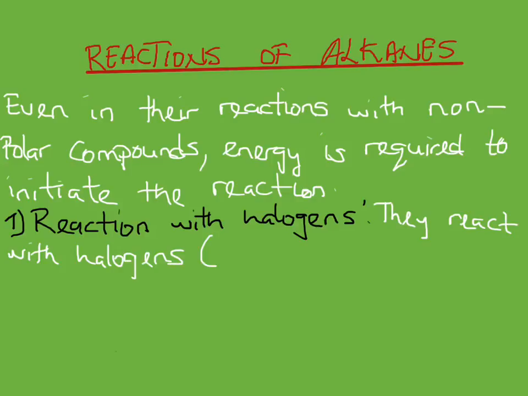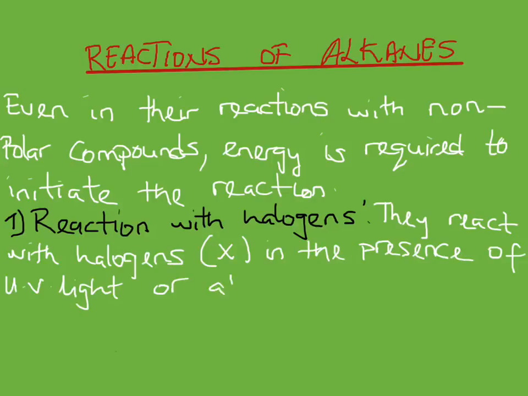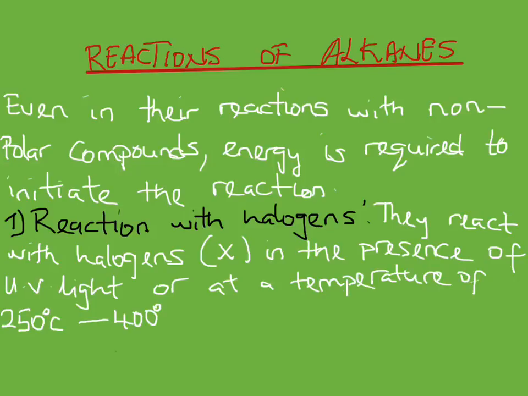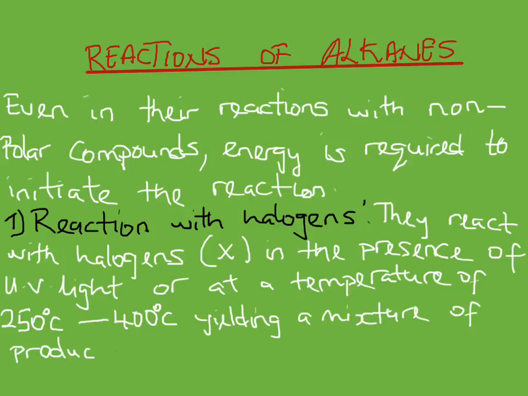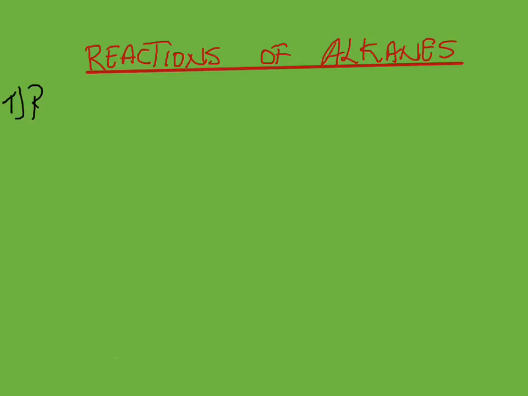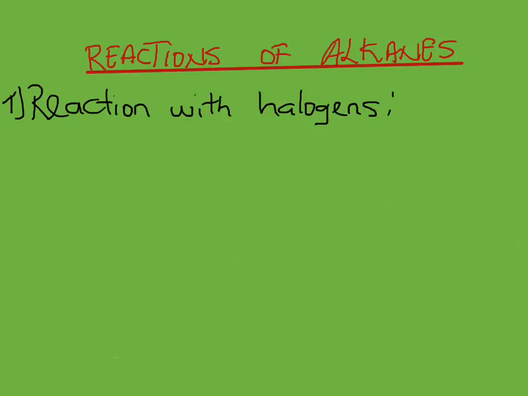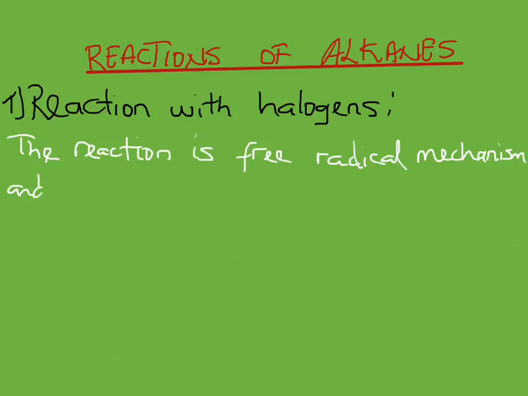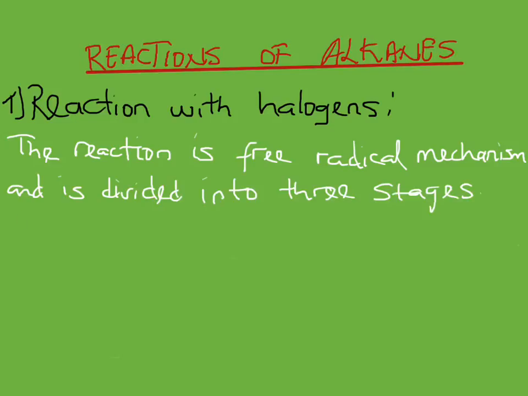They react with halogens in the presence of ultraviolet light or at a temperature of 250 to 400 degrees Celsius, yielding a mixture of products. The reaction is free radical mechanism and is divided into 3 stages.